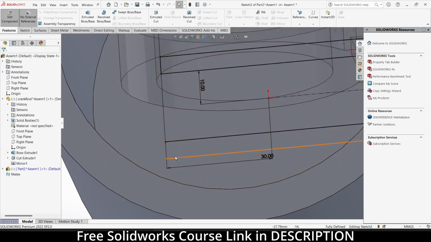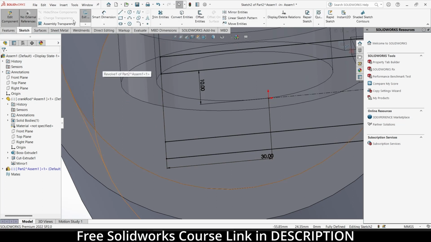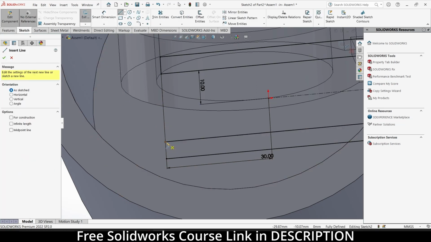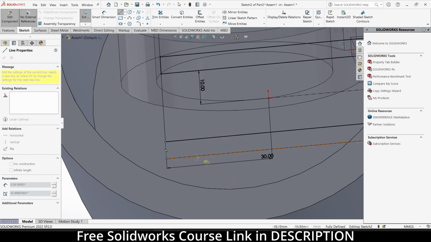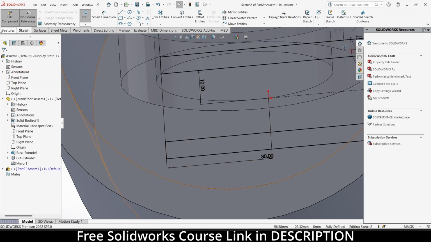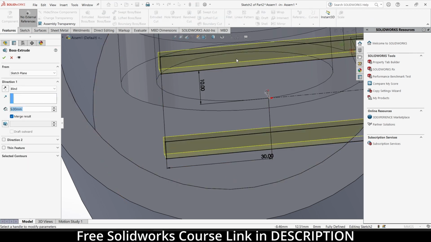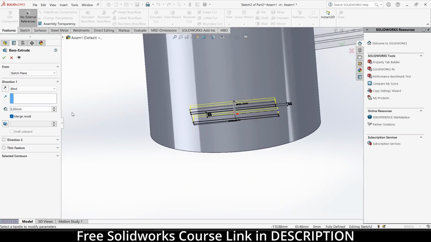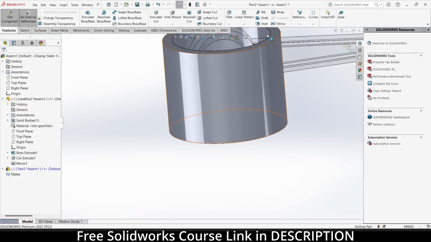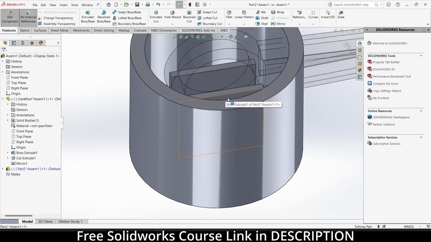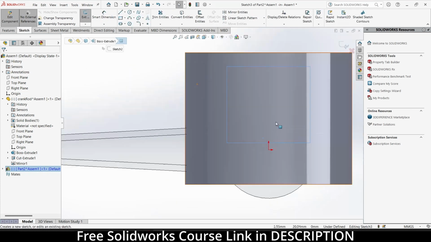You see the sketch is not closed, so I was getting some issues. Now it's okay. Click OK. Select this face, click on sketch.